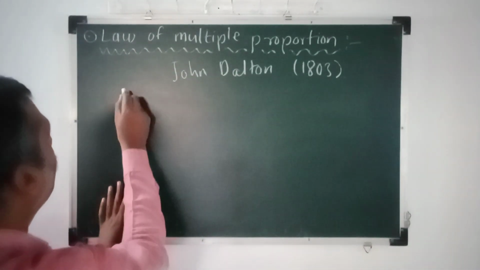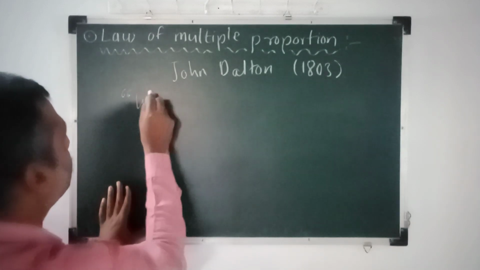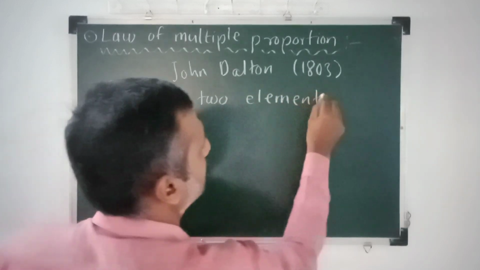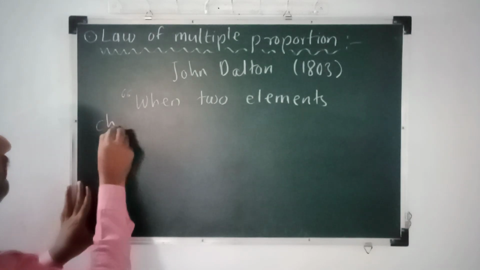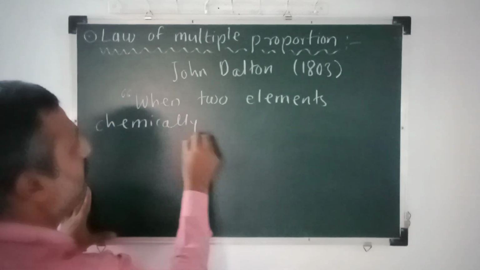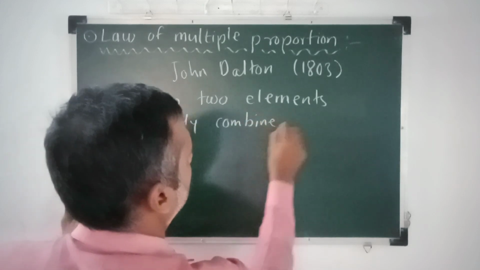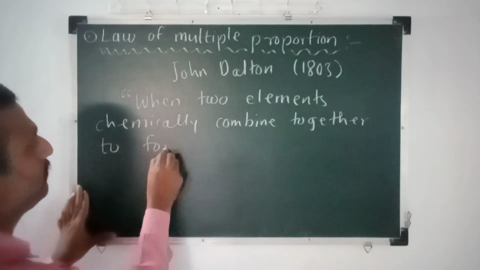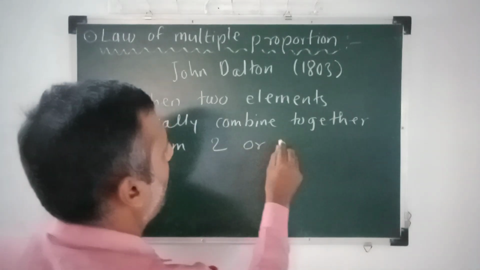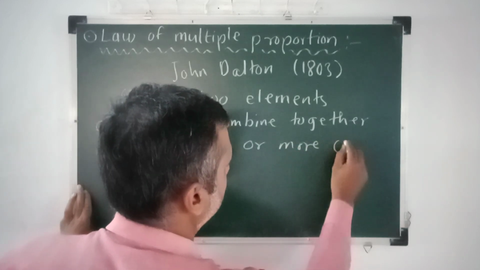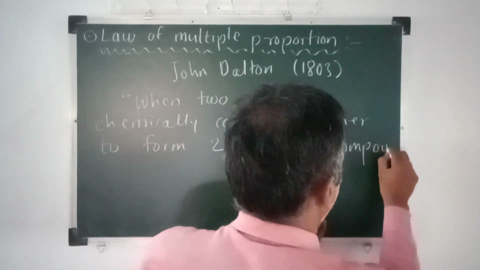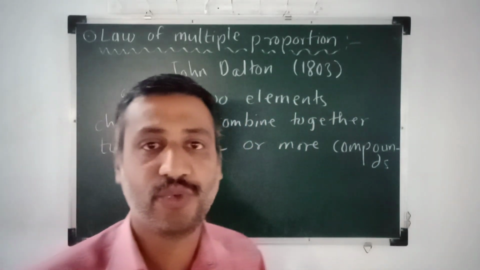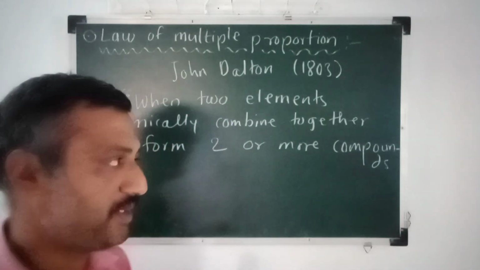The statement for the law of multiple proportion is: when two elements chemically combine together to form two or more compounds. When two elements combine together to form two or more compounds, this is the first half of the statement.